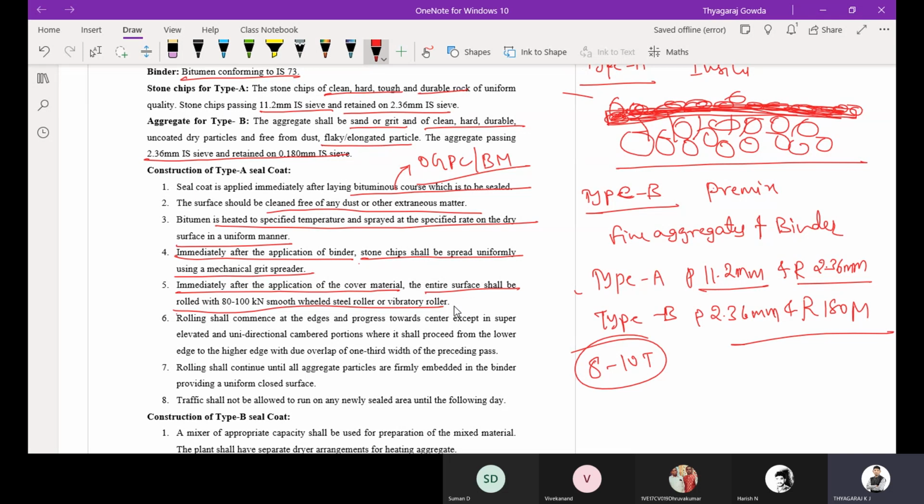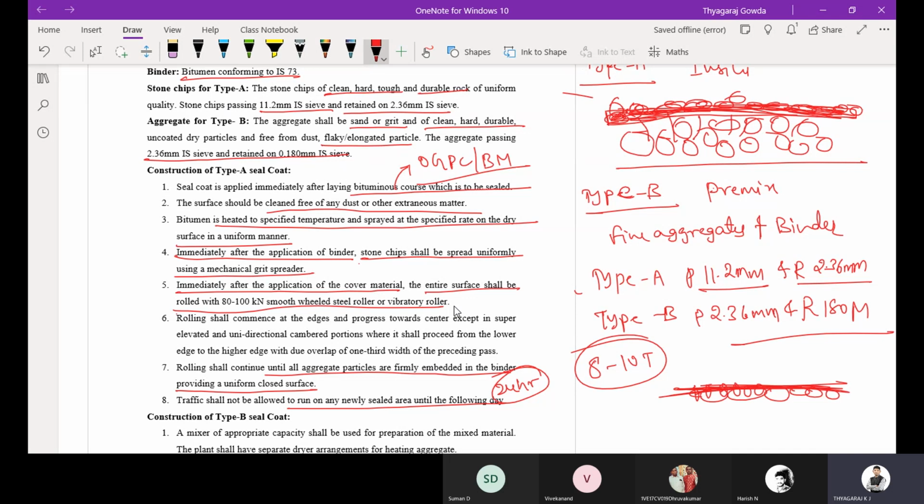Then rolling shall continue until all aggregates are firmly embedded in the binder, providing a uniform closed surface. So you apply the binder like this and embed the aggregates inside the binder so that you get a finished surface. Then traffic shall not be allowed to run on any newly sealed area until the following day. So after the sealing, you should not allow traffic for 24 hours so that it is allowed to set. This is how we construct this type A seal coat.